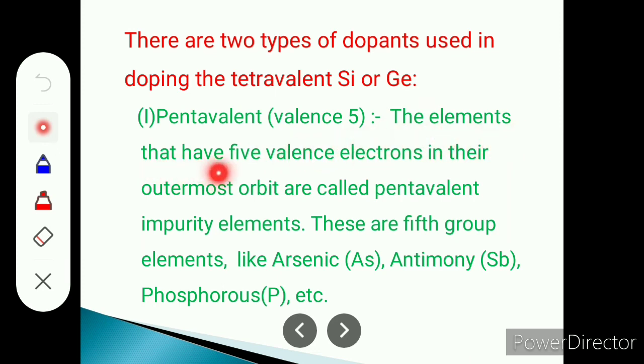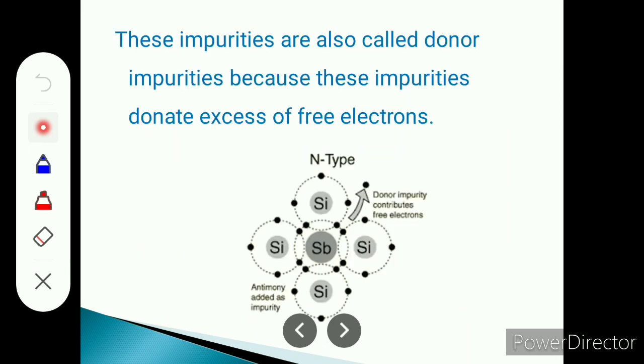The elements that have 5 valence electrons in their outermost orbit are called pentavalent impurity elements. These are fifth group elements like arsenic, antimony, phosphorus. These are examples of pentavalent atoms, and in their outermost orbit they have 5 electrons. These impurities are called donor impurities because they donate excess free electrons.